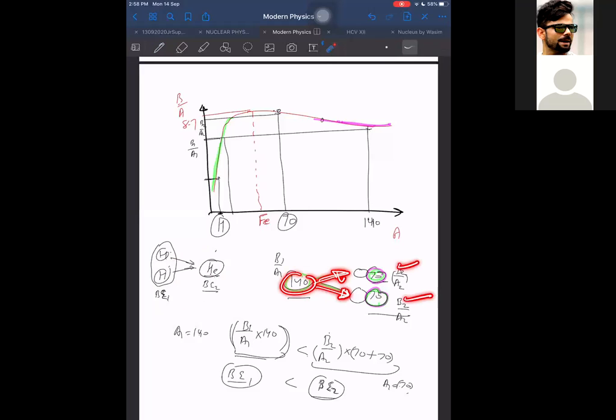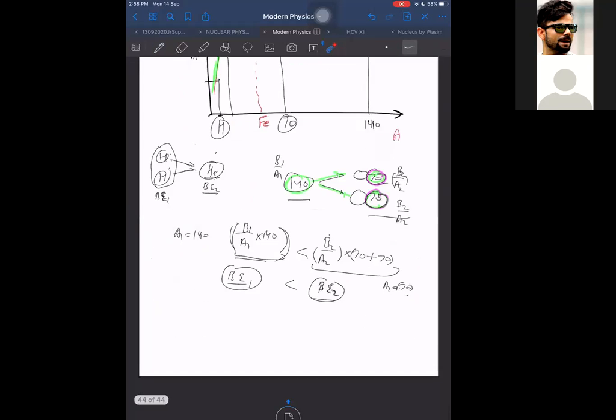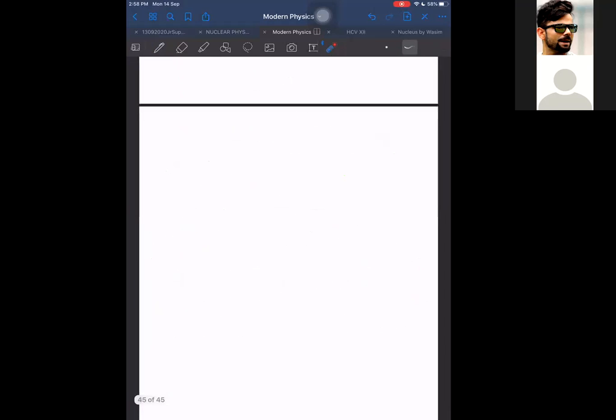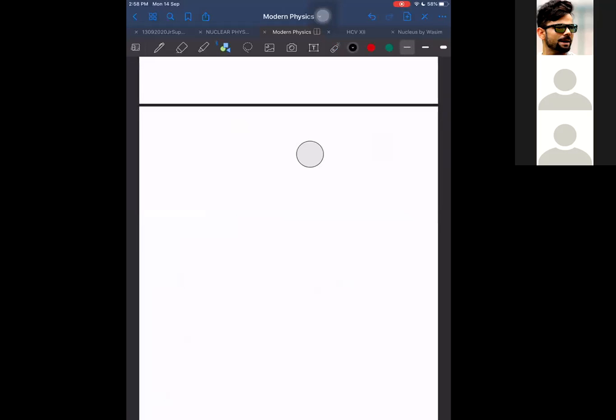And when energy gets released, the product becomes stable. If energy is released in any nuclear reaction, then the product will be stable. If energy is not released but energy is required to be given to produce a nuclear reaction, then the product will be unstable as compared to the reactants.